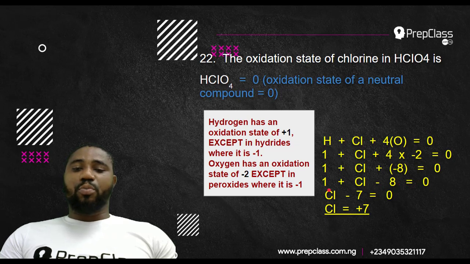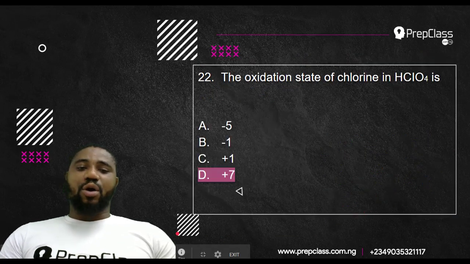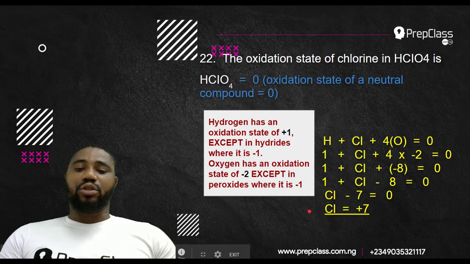So you can say 1 minus 8, or +1 minus 8. Of course, that will give us -7. So Cl - 7 equals 0. When you take -7 over to the other side, it becomes plus. So Cl equals +7. It's like they went for -5. That's a wrong option. The best choice is +7, as you can see from our calculation.